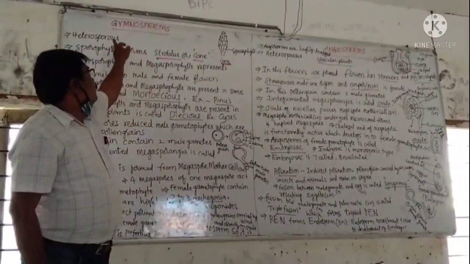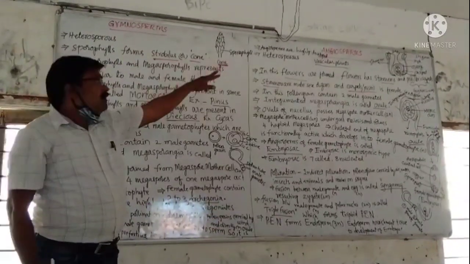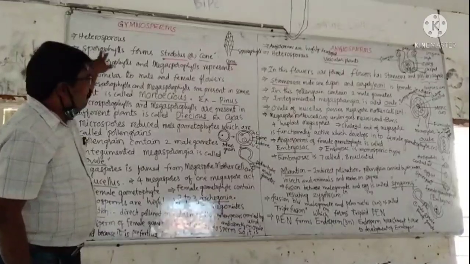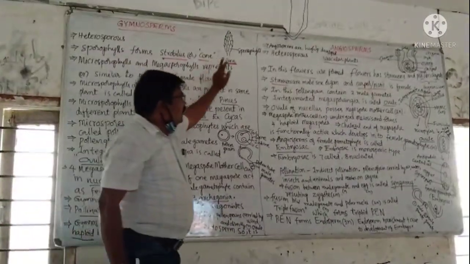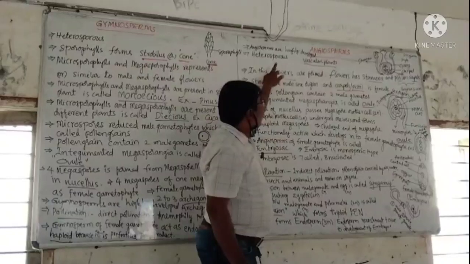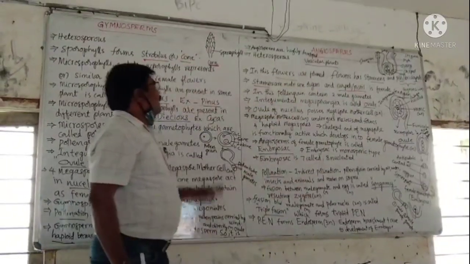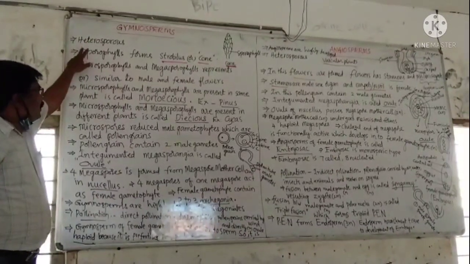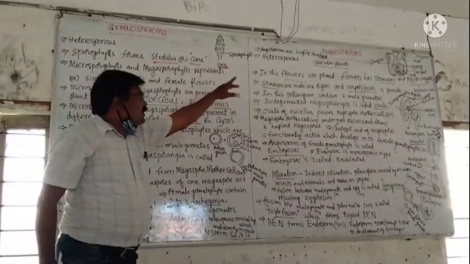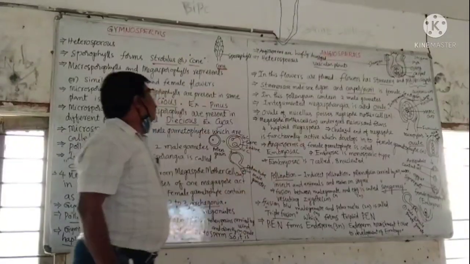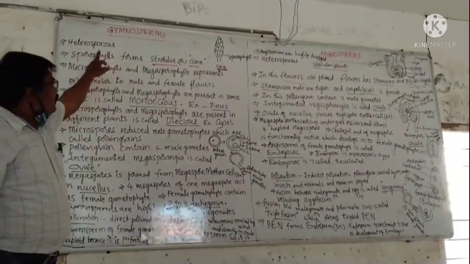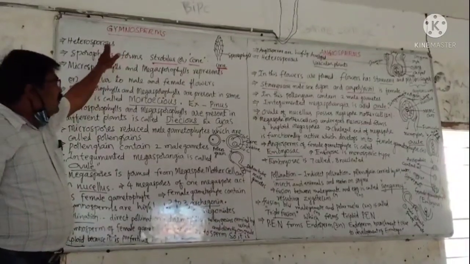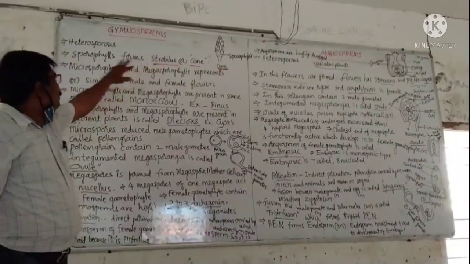I am going to start gymnosperms and angiosperms. Gymnosperms are highly developed archegoniates. Angiosperms are highly developed vascular plants. In reproduction, all the gymnosperms are heterosporous and angiosperms are also heterosporous. Heterosporous means forming spores of unequal size, that is, microspores and megaspores are produced.